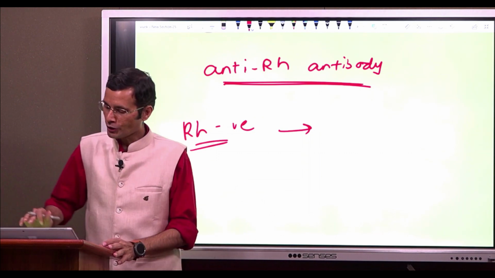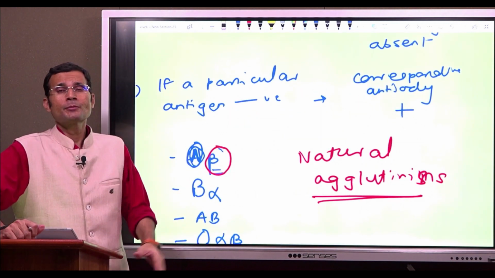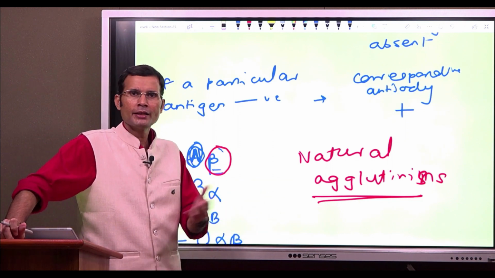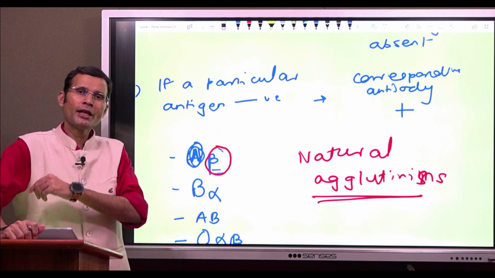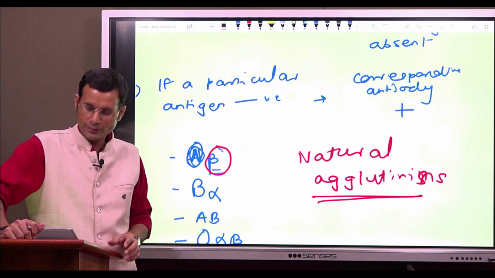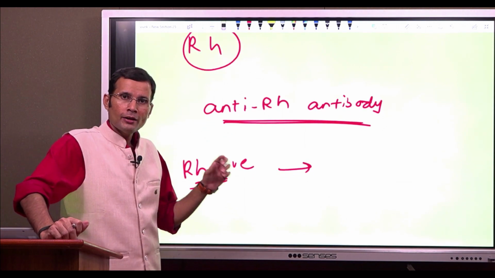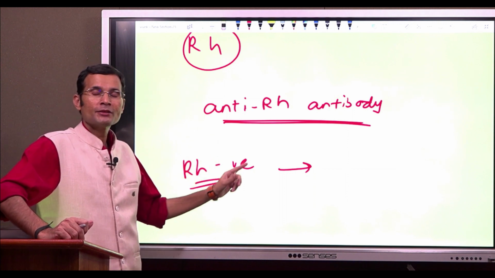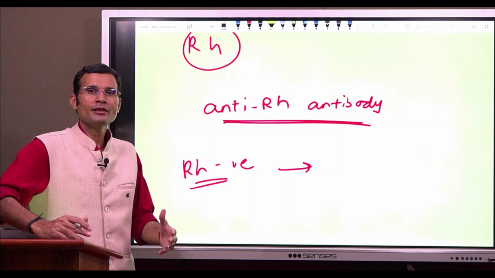So the second part of Landsteiner's law is not applicable to the Rh blood group system or even the M and N blood group system. M and N antigens, even if they are missing from the RBCs, their corresponding antibodies also will not be present in the plasma. I told you the reason. The reason is that they are very specific to the RBCs, and therefore it can now be explained very easily.